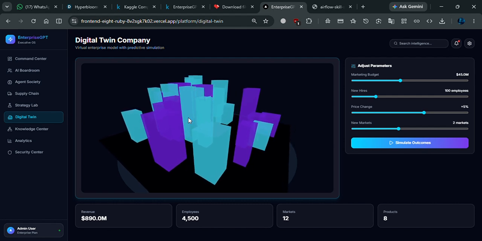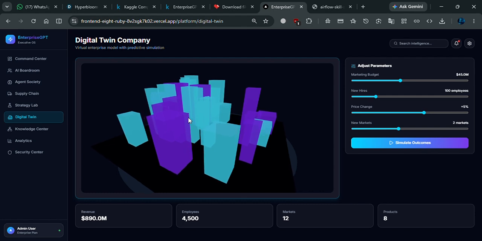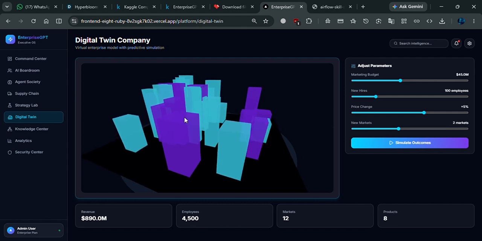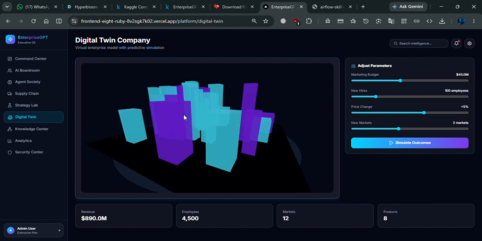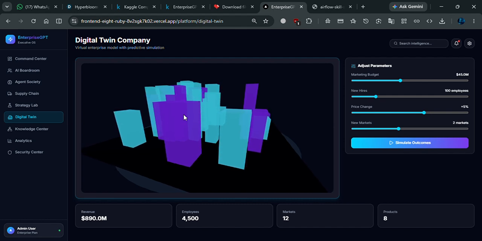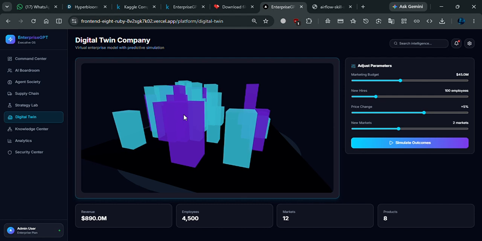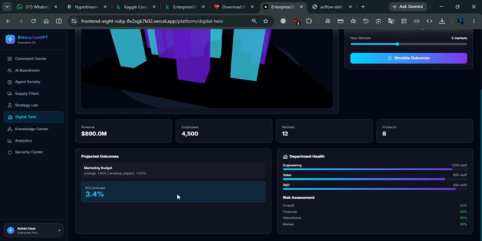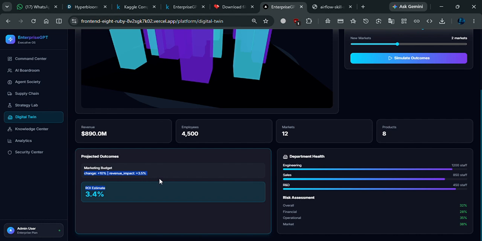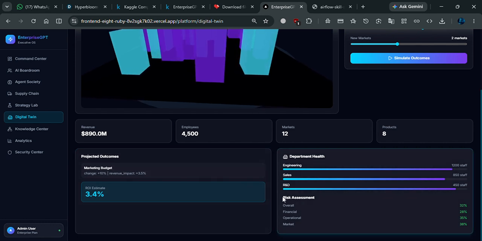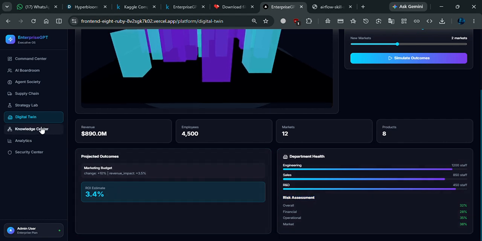Next, the digital twin of the company. This is the second most important page. The purpose of this is the simulation layer of the enterprise. It shows the current company state representation and parameter-driven simulations, projecting outcomes on growth, risk, and operations. User value: move from static reports to dynamic simulation-based planning. It has adjustment parameters, and I can simulate outcomes. For example, if the marketing budget increases by 10 percent, revenue impact is 3.5 percent, with estimated ROI, engineering staff, and risk alignment.